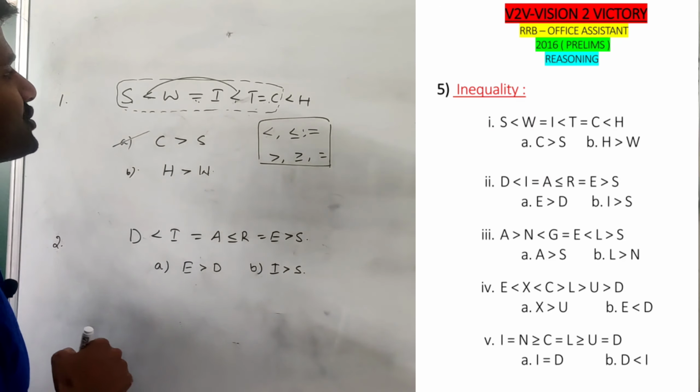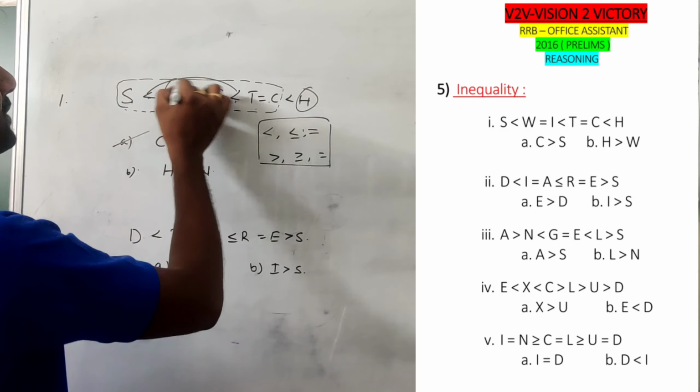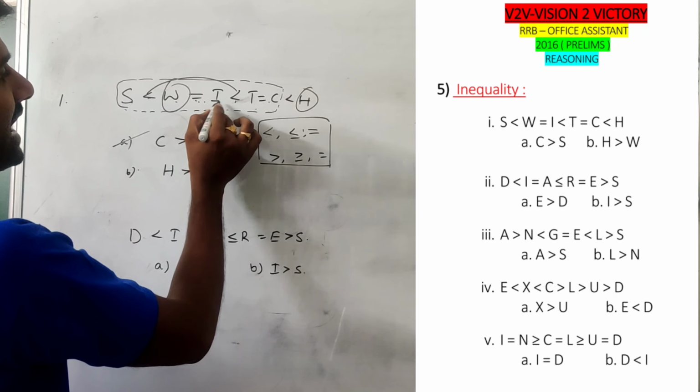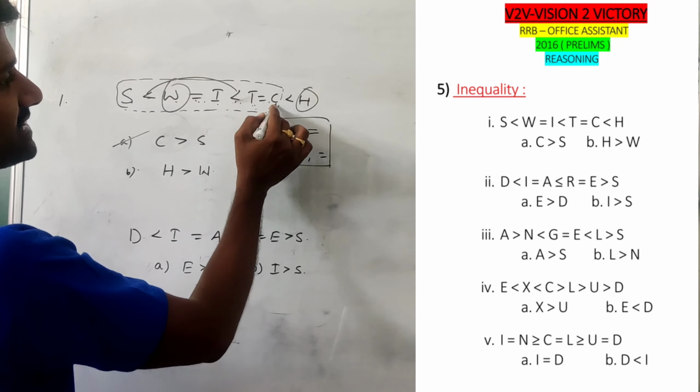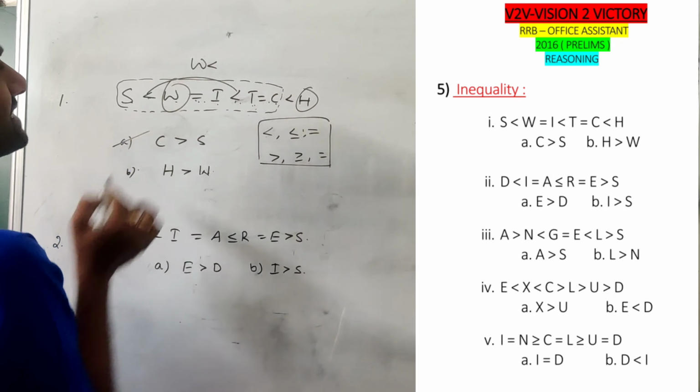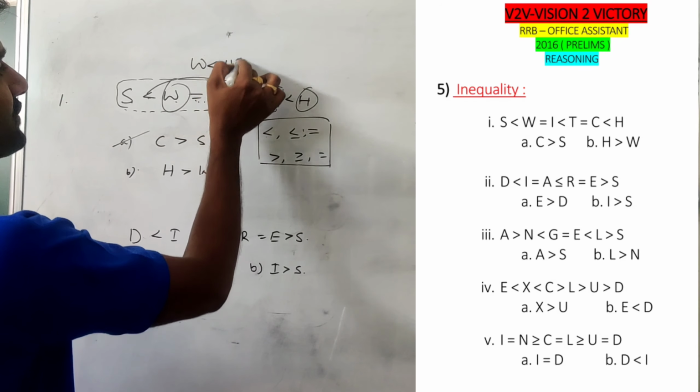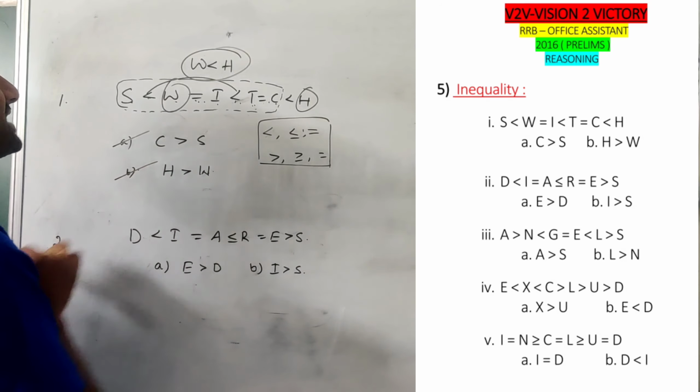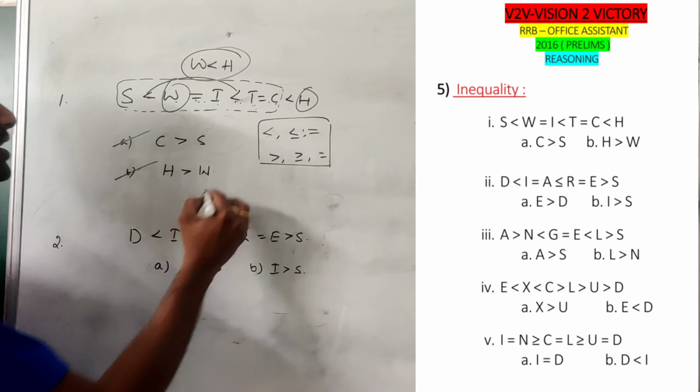Then the second one, H to W. See, H to W, again observe that W equal to I less than T is equal to C less than H. Definitely we can consider W is less than H. If W is less than H, definitely H is greater than W. So answer: both follow.